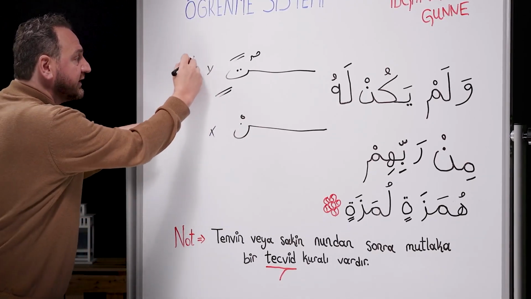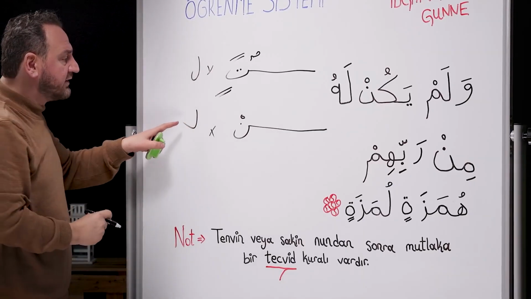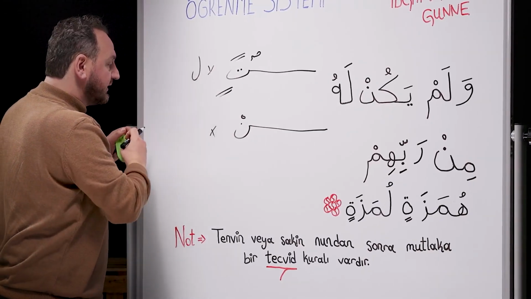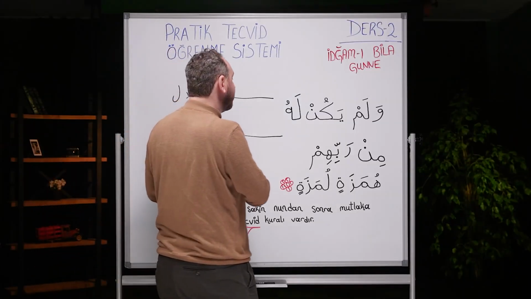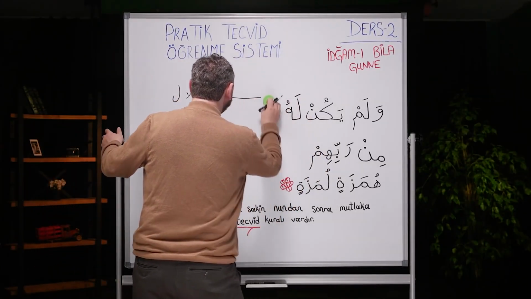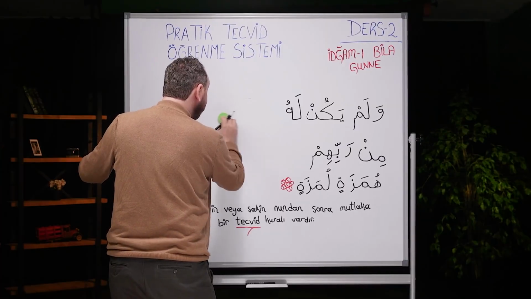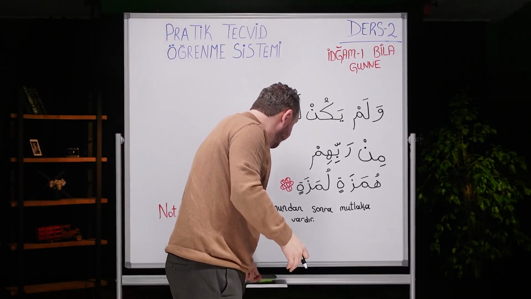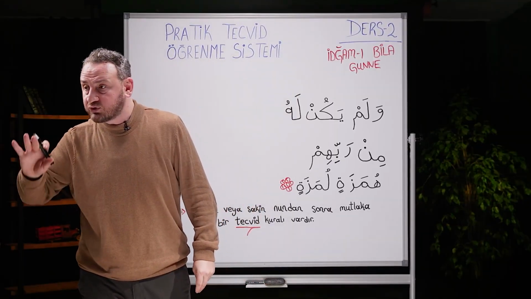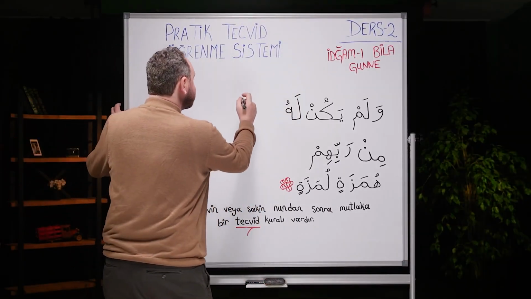A tajweed rule. Lam or ra comes here. What happens? The second rule happens, meaning idgham bila ghunnah. We'll study it together, inshallah. This lesson is very easy, my friends, and we'll learn it very easily.